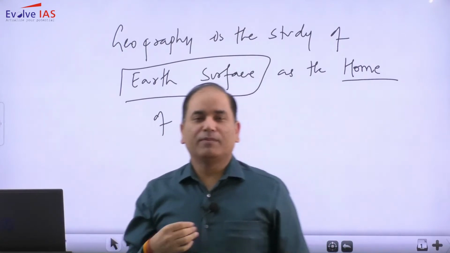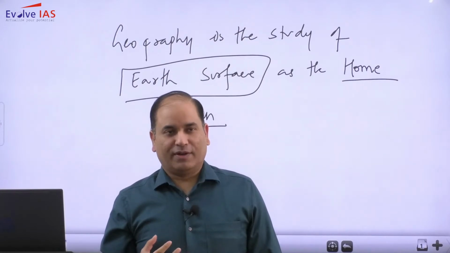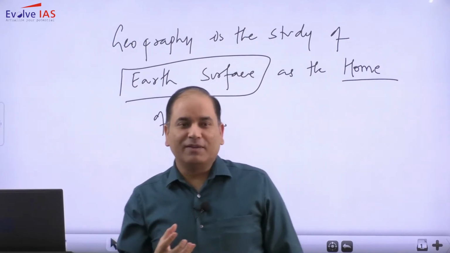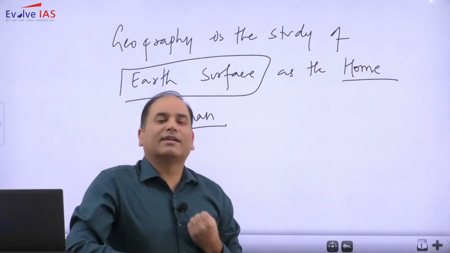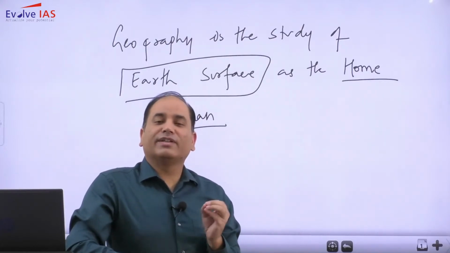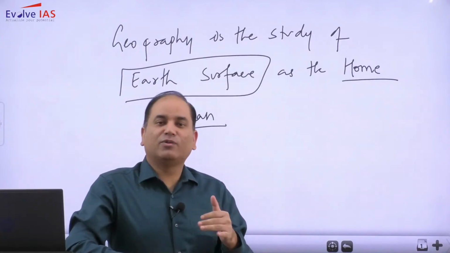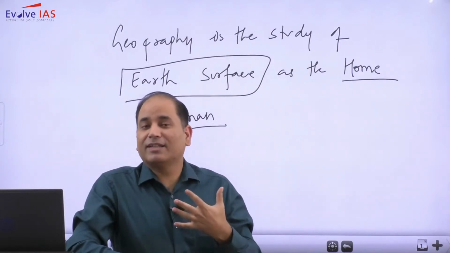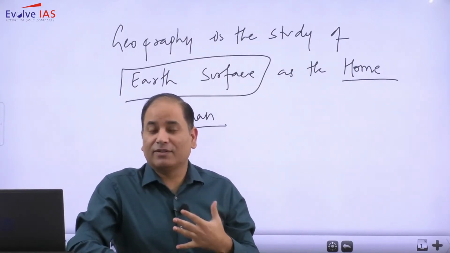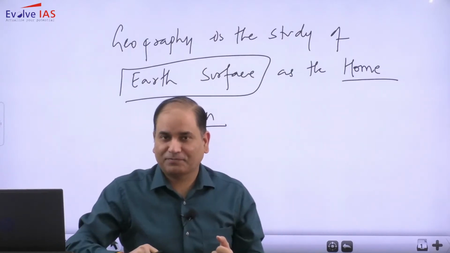Now, when you try to comprehend this study of earth surface, I will briefly tell you something. You should not look at this earth surface in a very narrow sense. When Eratosthenes around 2300 years ago was explaining that geography is the study of earth surface, his study was not limited to the upper part of the earth.